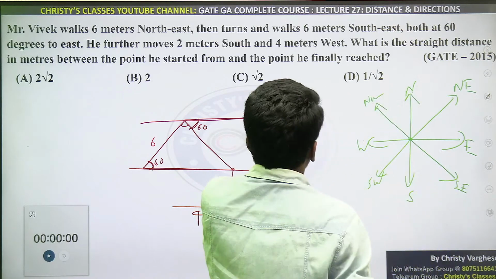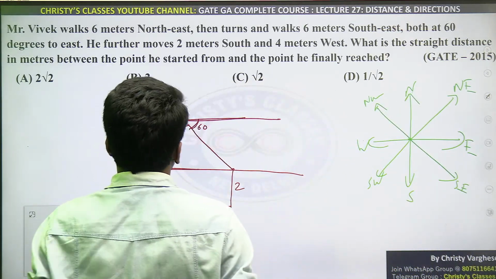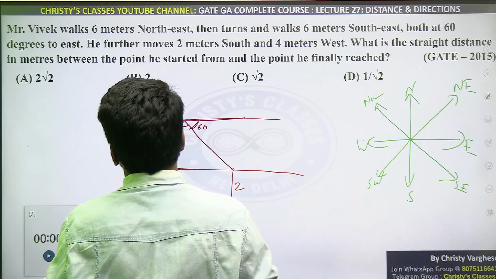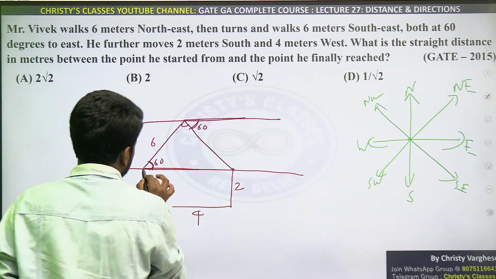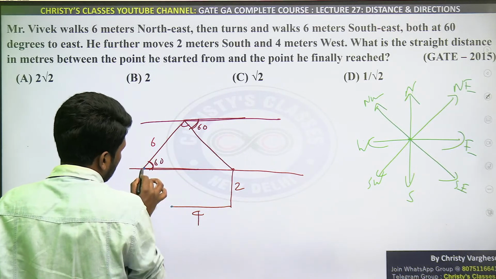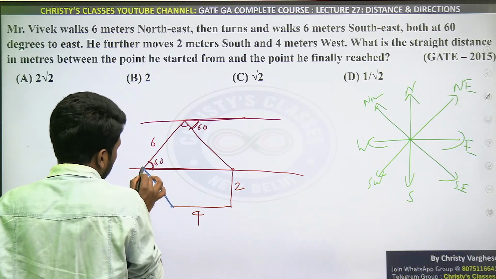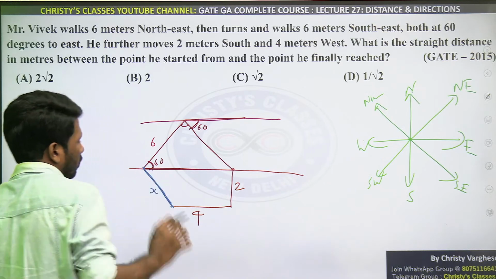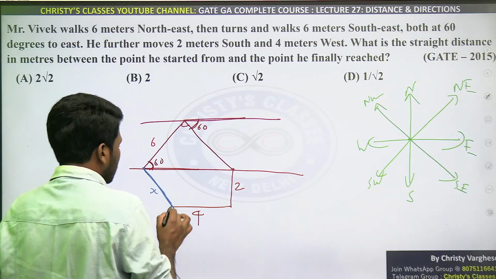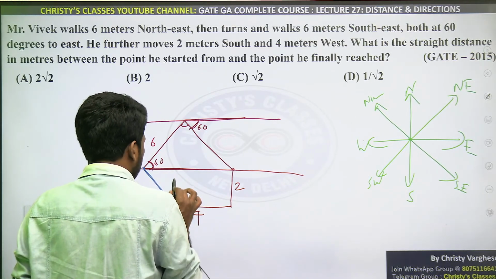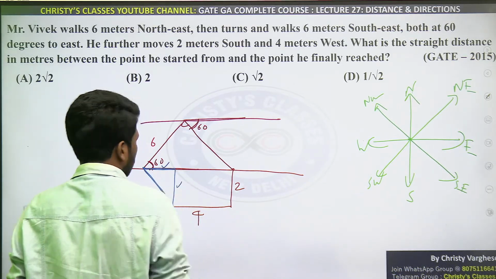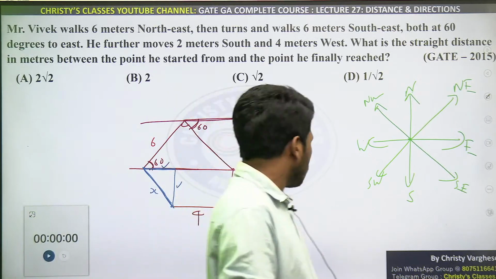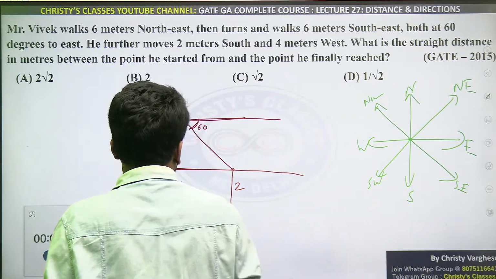Then, what is the straight line distance in meters between the point he started from and the point he finally reached? He started from here, he reached here. This straight line is what you need to find. This is our required unknown x. The easy way to find this is to consider this triangle. If both these sides are known, you can use the Pythagoras theorem. Are you all understanding?